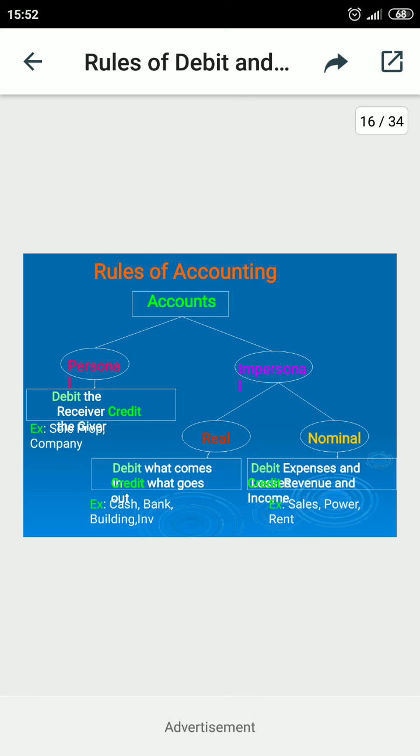Generally we categorize accounts as personal and impersonal. Impersonal can be categorized into real and nominal. Overall you may observe that when I'm talking about personal, liabilities and capital are taking place. When I'm talking about real, assets are taking place. When I'm talking about nominal, revenue and expenses are taking place.